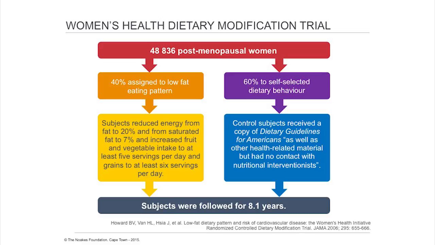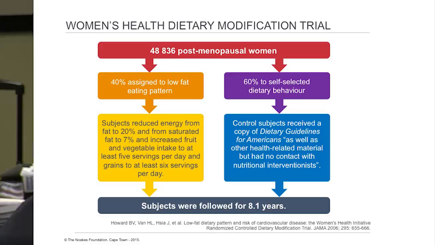So 40% were assigned to the low-fat eating pattern, and 60% could just eat what they liked. And the group that was put on the eating plan were told to reduce their energy from fat to 20% and from saturated fat to 7%, and increase the fruit and vegetable intake to at least 5 servings per day and grains to at least 6 servings per day. So that would be the balanced, healthy diet that we prescribe. The other group were told to just read the dietary guidelines for Americans, and they were given other health-related material, but they had no contact with nutritional interventionists.